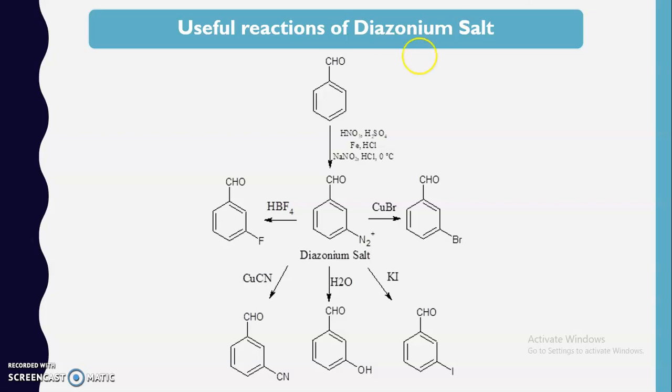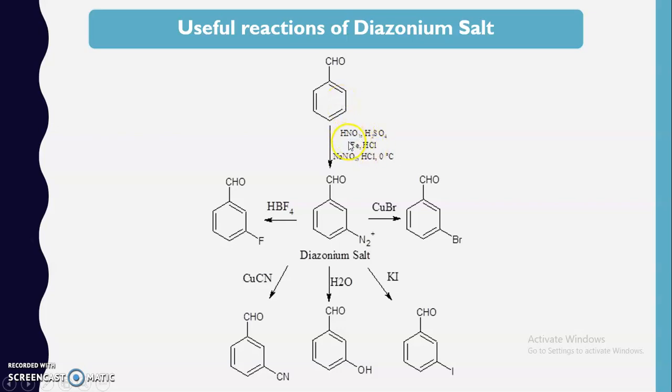For example, here I have taken benzaldehyde. Suppose we carry out the nitration of benzaldehyde with the help of the fuming nitric acid mixture, that is concentrated nitric acid as well as concentrated sulfuric acid. We know that the aldehydic functional group is a meta director, so it will introduce a nitro group at the meta position, over here.